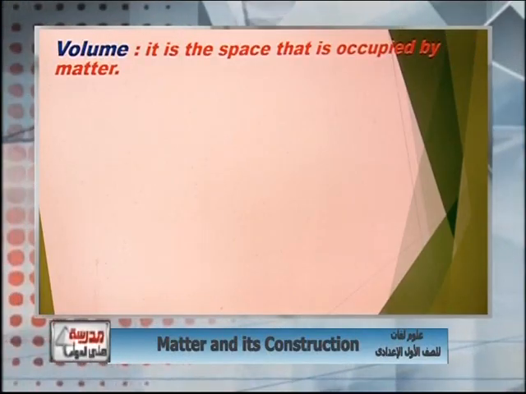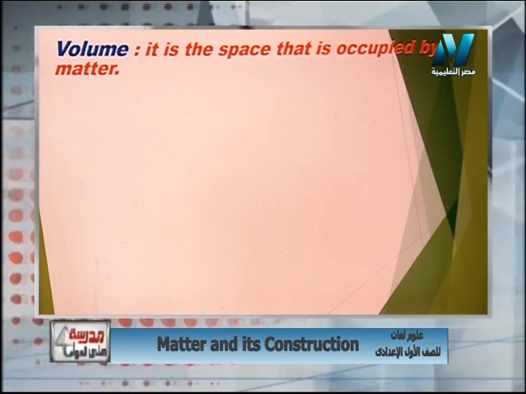It can't have more than 4 people because this is only the space, the place that you can occupy. So each matter can take just a specified volume. So now what's meant by volume, as you see on the monitor, it is the space that is occupied by matter.